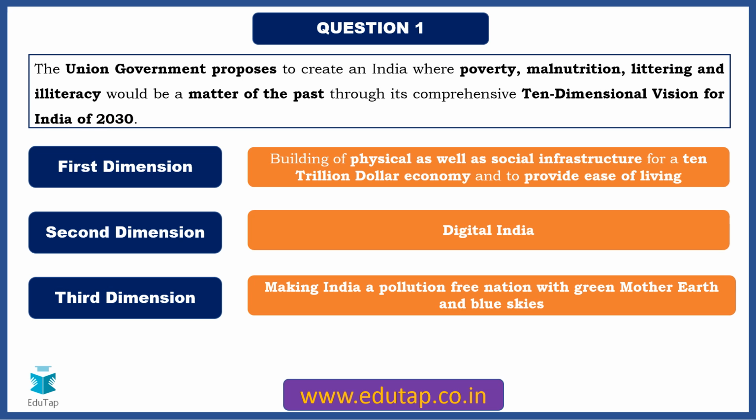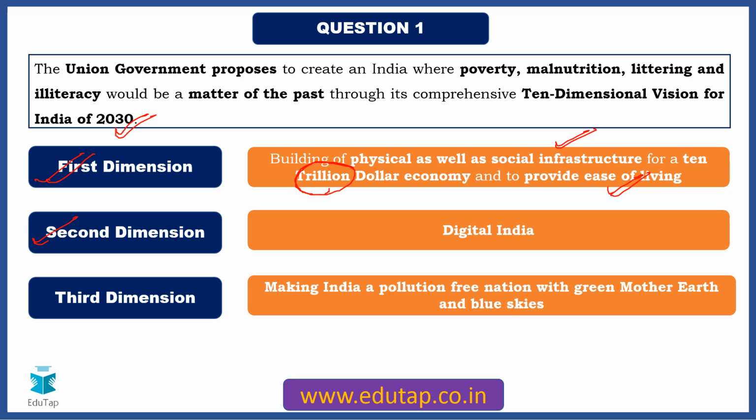So friends, here the Union government in the interim budget has proposed an India where poverty, malnutrition, littering and illiteracy would become a matter of the past. For that, it has come out with a 10 dimensional vision for India of 2030. Now these are the dimensions that are there. First dimension is regarding building of physical as well as social infrastructure. They've specifically mentioned this for a $10 trillion economy and to provide ease of living. This also can sometimes be a probable question, so you need to make note of this as well.